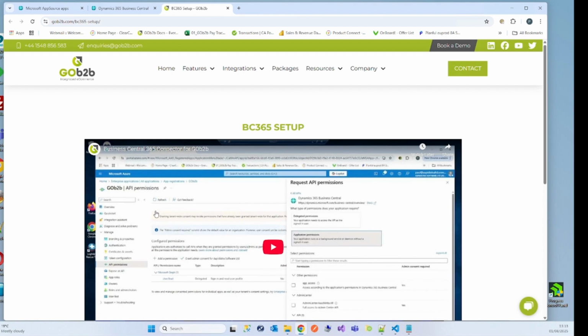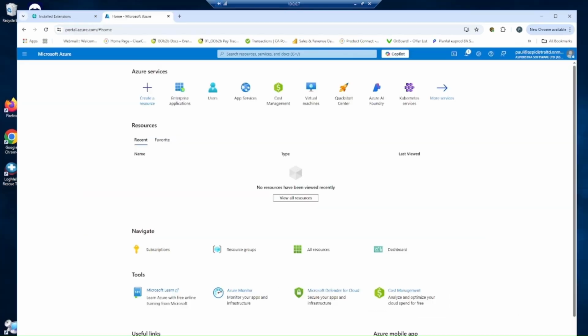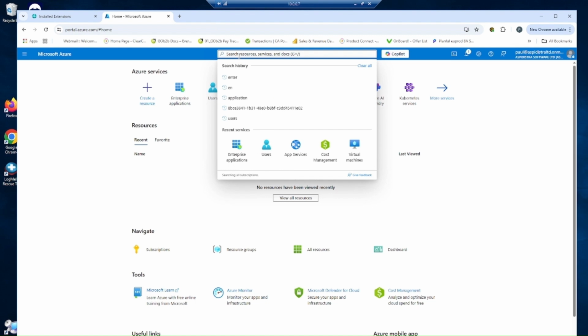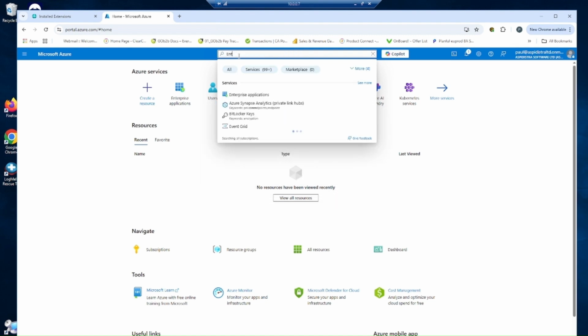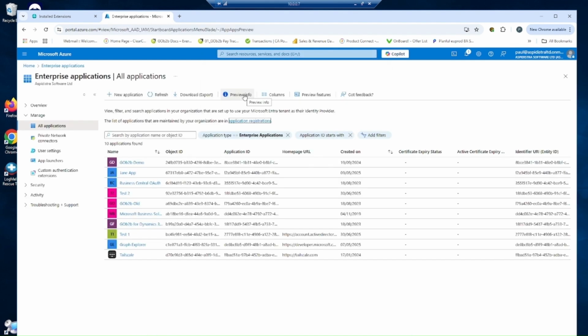Here you need to provision the integration. The first thing we need to do is to create an Entra Enterprise application. Log into your portal at Azure, portal.azure.com. Search for Enterprise Applications. We require application registration, so click on Application Registrations. You will find any previous applications on this page.